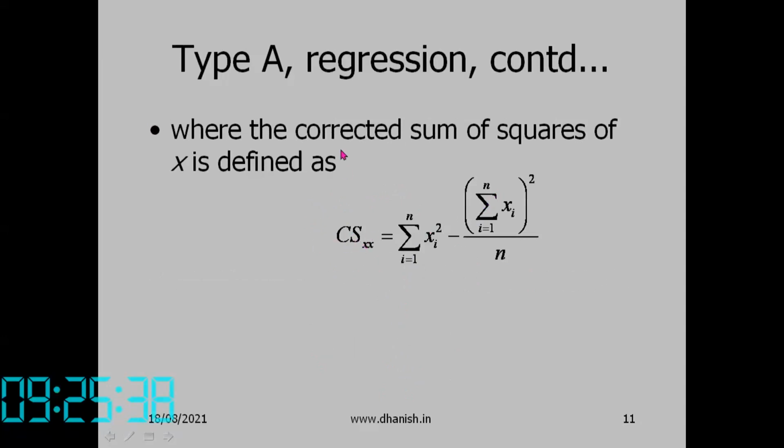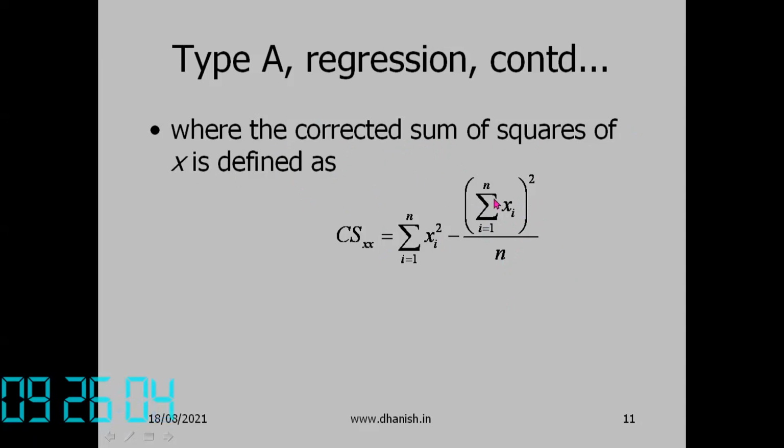CS stands for corrected sum of squares of x. The sum of squares of x is sigma of xi squared. Now you correct for the mean. This correction is for the mean, so if the mean is 0, this correction will be 0. The correction is sigma xi whole square by n, where sigma xi by n is the mean.